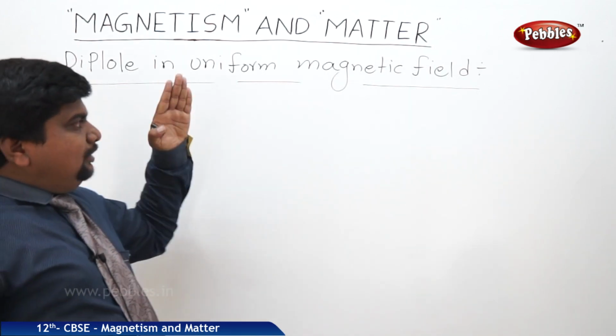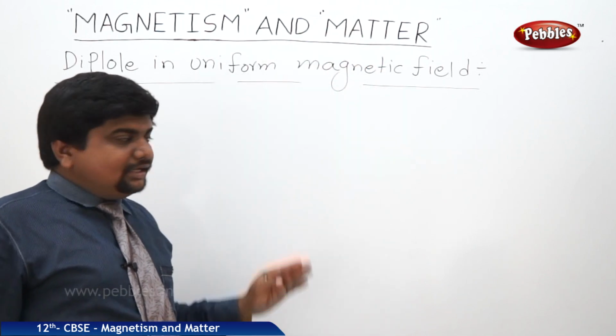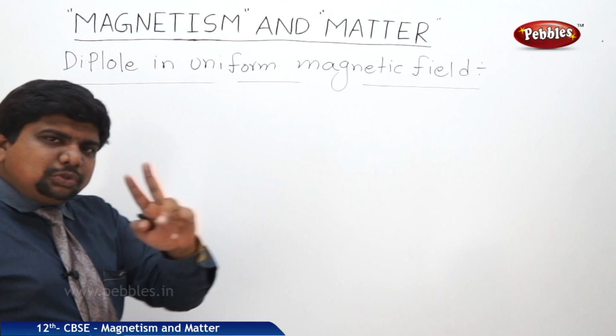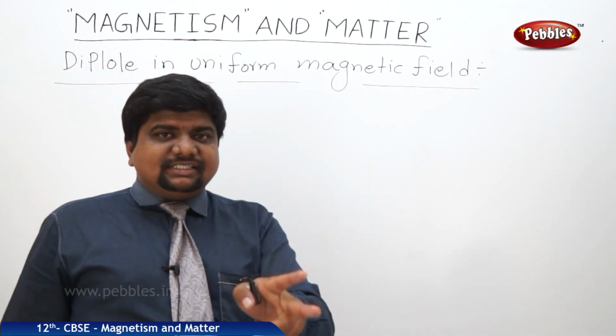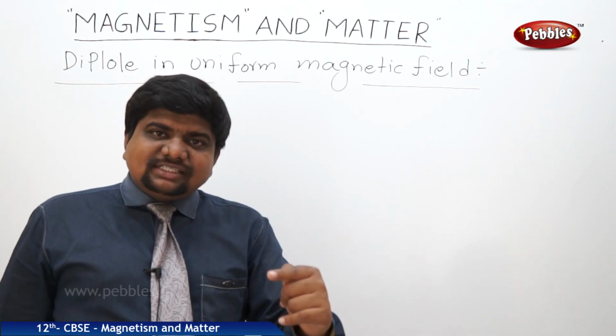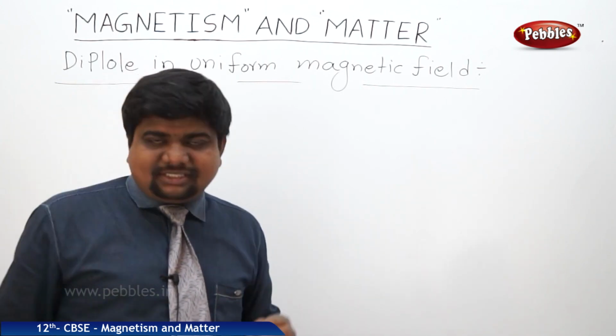Whenever a dipole is placed in a magnetic field or electric field, it constitutes a torque, because dipole means two charges, opposite in nature, same in magnitude. Placed in the field, it experiences a force of attraction as well as a force of repulsion as a counterpart.